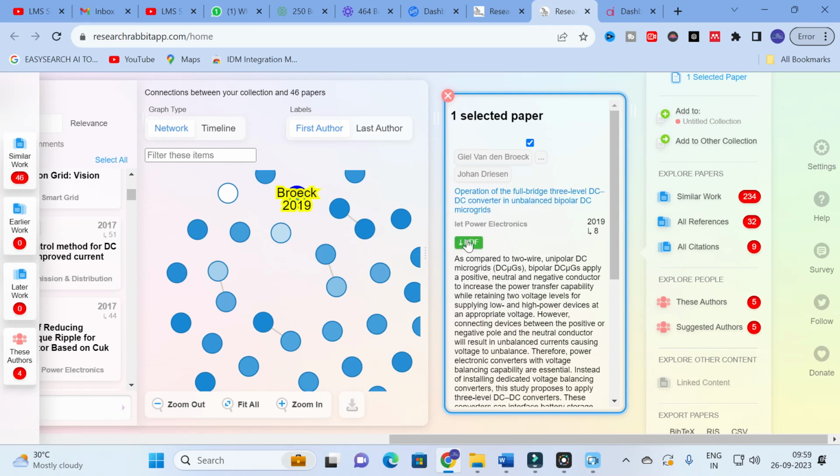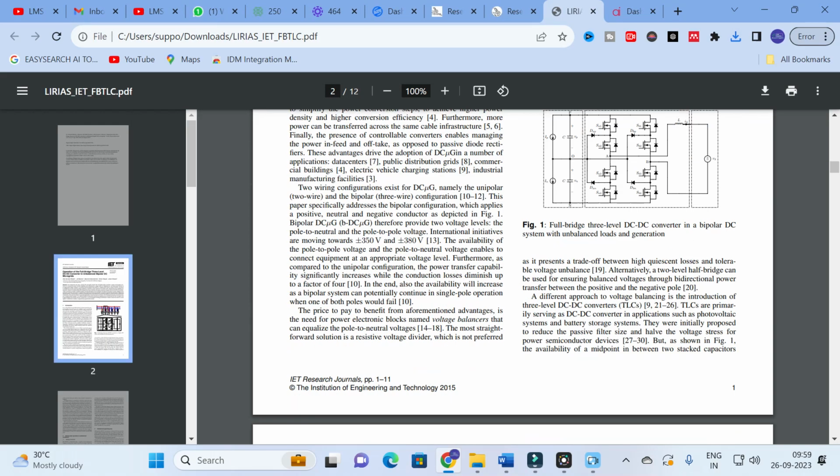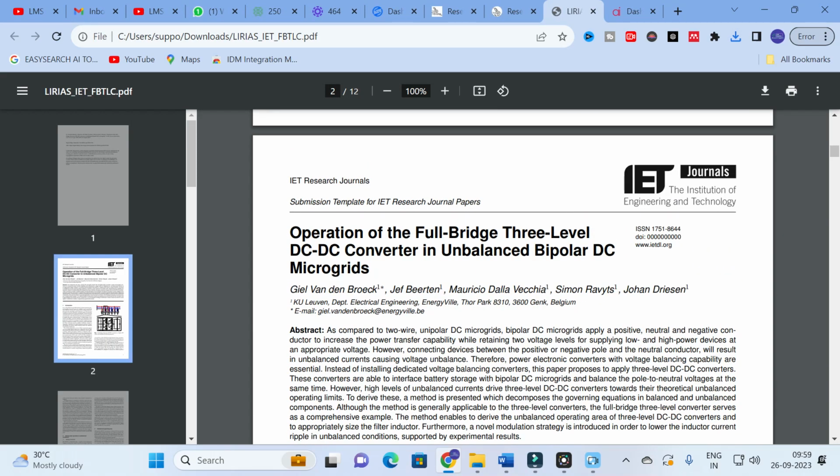In order to download that paper, click on this PDF option. Automatically the paper will start to download. Thereby you can make a folder and make a list of references also. So I am going to open it. See, here you can see this is the paper we have downloaded: Operation of the full bridge 3-level DC to DC converter in unbalanced bipolar DC microgrids.